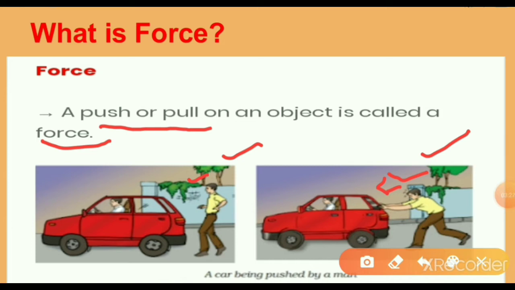He pushed the car. So both living and non-living things can apply force. To apply force over an object, interaction between the object and the source of force is necessary.